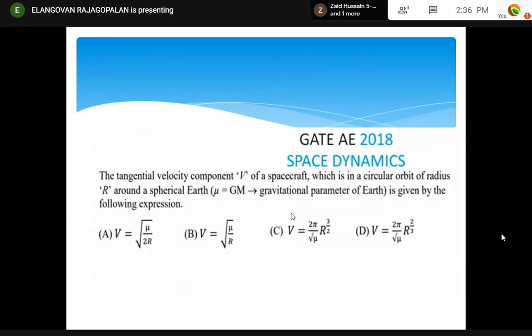Right? There is a small question in your exam. What is the spacecraft velocity that I have given? So you must remember it is V equal to root of mu by R. That's all. B is the correct answer. Like that only, they will ask the same question as asked in GATE 2019. What is the orbital velocity? Don't get confused. What is the orbital velocity? Root of mu by R. That's all. It is a circular velocity.